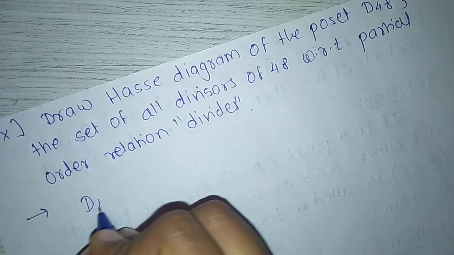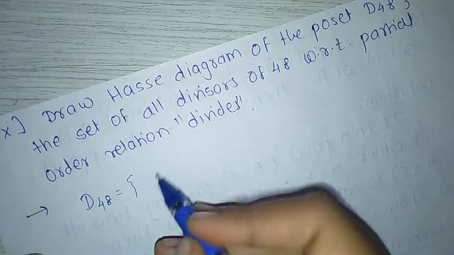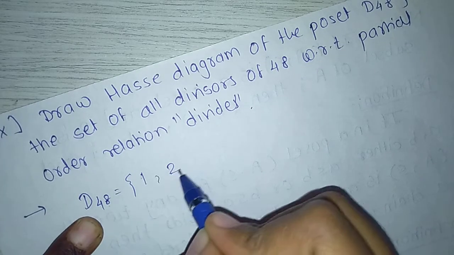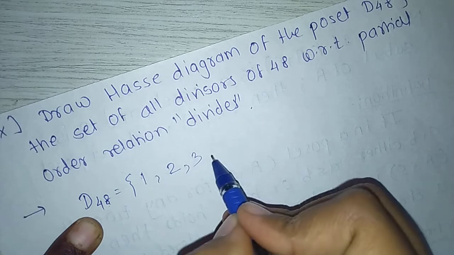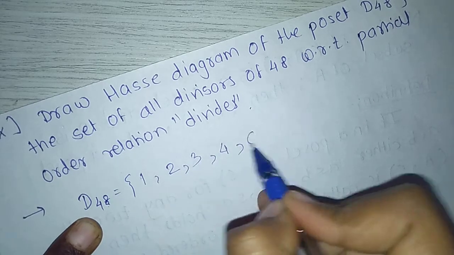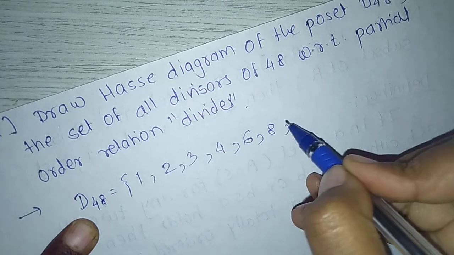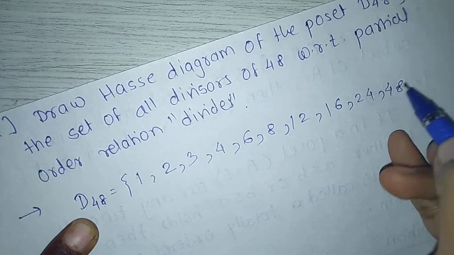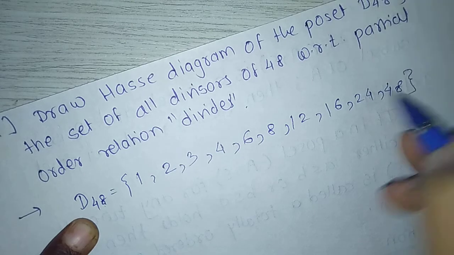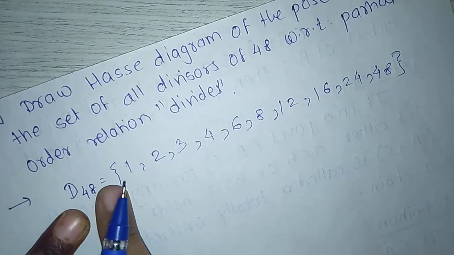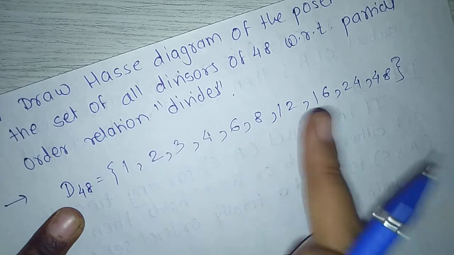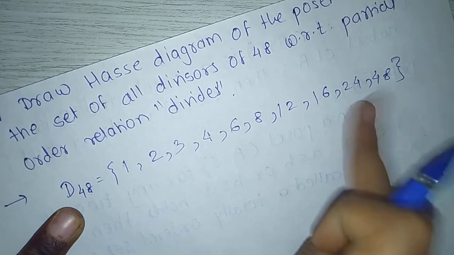So D48 equal to set of 1 divides 48, 2 divides 48, 3 divides 48. Similarly 4, 6, 8, 12, 16, 24, 48 are the divisors of 48. So D48 equal to set of 1, 2, 3, 4, 6, 8, 12, 16, 24, 48.